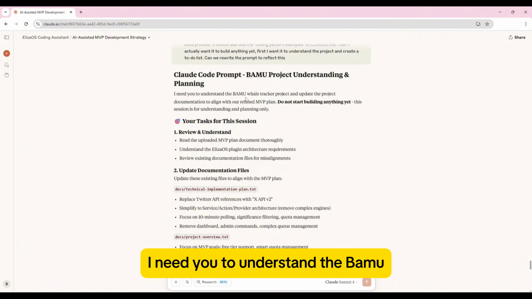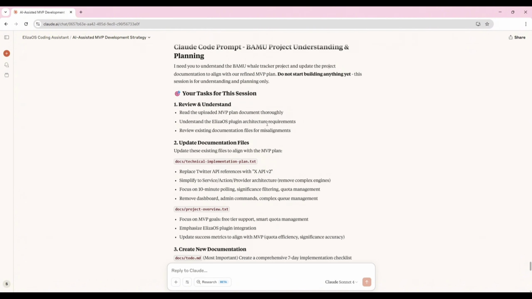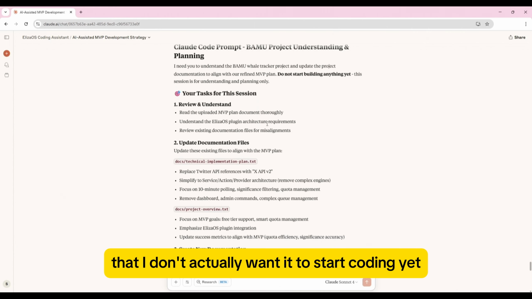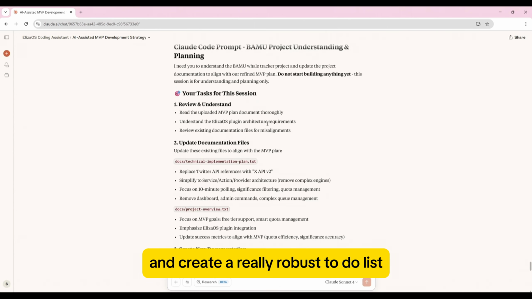I need you to understand the BAMU Whale Tracker project and update the project documentation to align with our refined MVP plan. Do not start building anything yet. This session is for understanding and planning only. So I'm being very clear here that I don't actually want it to start coding yet. First, I want it to understand everything and create a really robust to-do list before I actually get it to start doing any of the work.